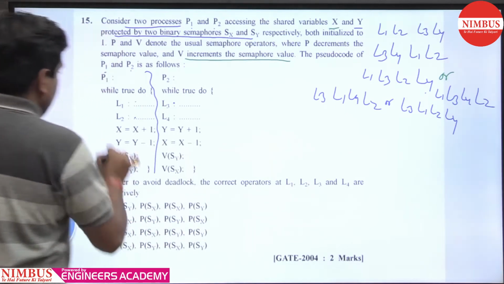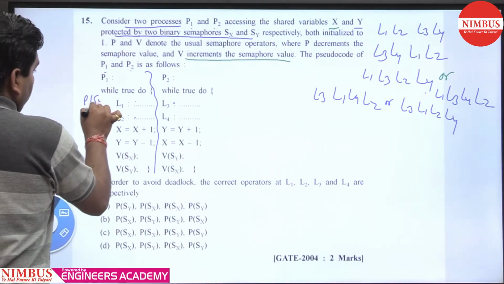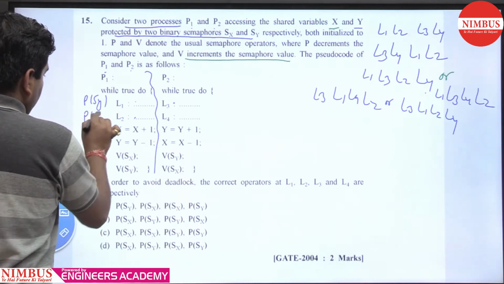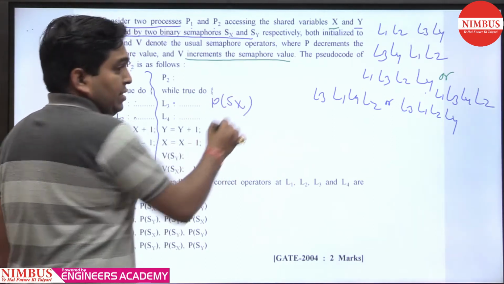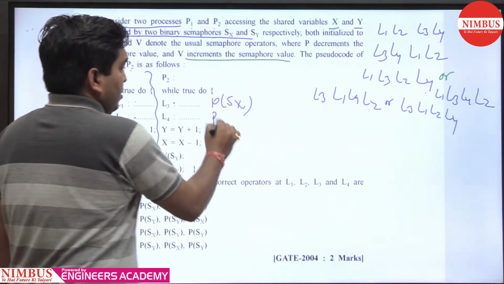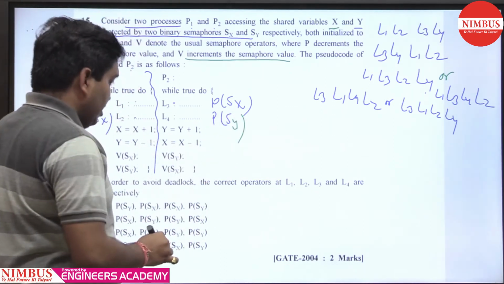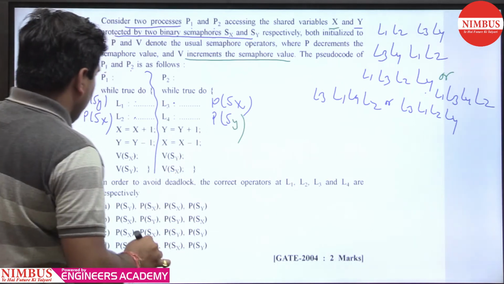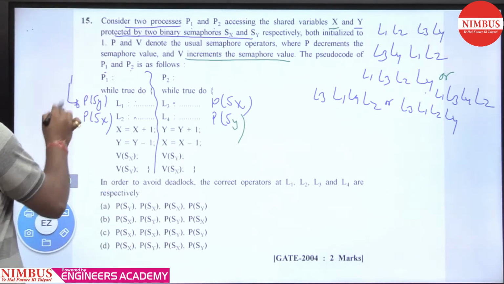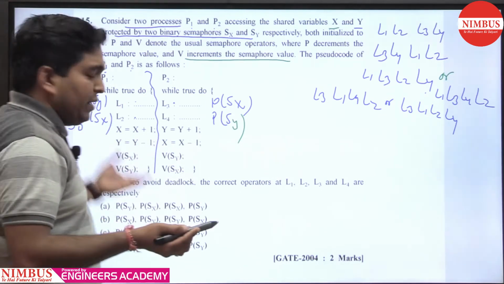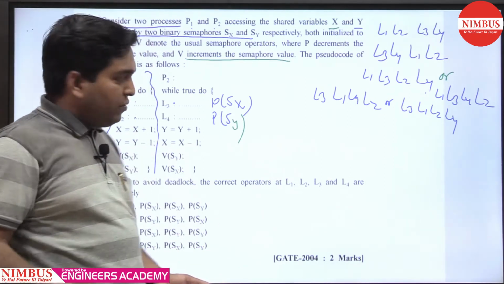So we'll check all these sequences. We take option A: P(Sy), P(Sx), P(Sx), P(Sy). Here Sx and Sy are 1. When we execute sequentially, you can see 1 to 0 and 1 to 0, that is a successful down, so you can enter. But when we execute concurrently, what will happen?